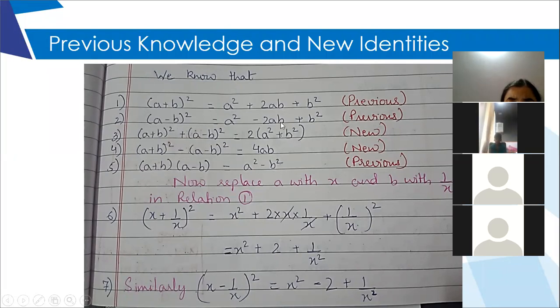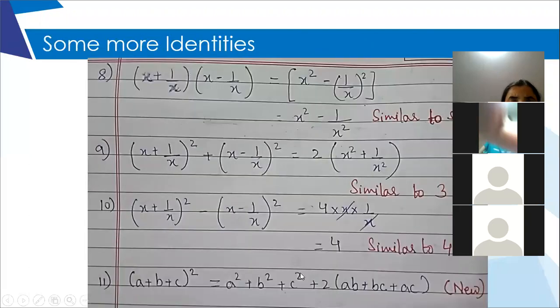The middle term gets affected because here it is 2ab and here it is 2 into x into 1 by x. So x cancels each other. So you are left with number 2, unlike the previous ones. Here they were different letters, so we could not cancel. Here they are same, so we cancelled them. So we are left with middle term as just pure number. Move on to the next one.